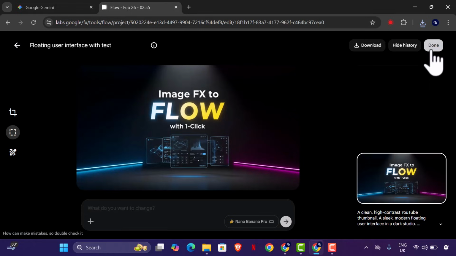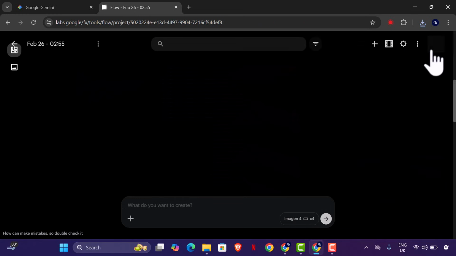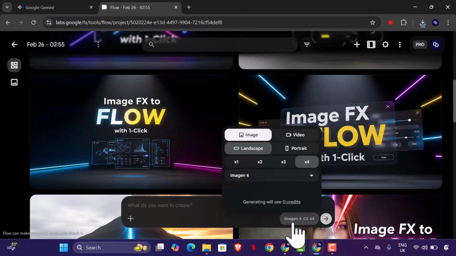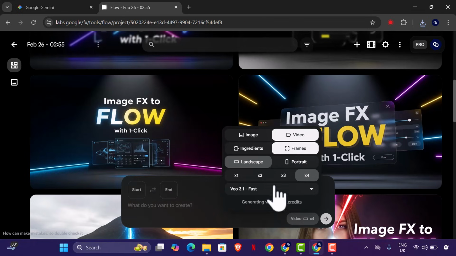What do you think about these changes? I think this is better because now you have all your tools right here. You could generate images, you could edit, you could actually generate videos, you could do all these things. You could use an image for frames and all those things. So image generation and video generation now are being integrated into one platform. You don't have to do the image generation in Image FX and come back to Flow to generate video. I think this is a very good interface and it's going to be something that helps you as a creator.